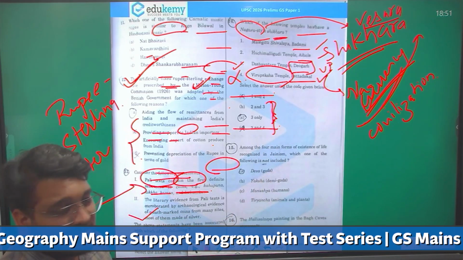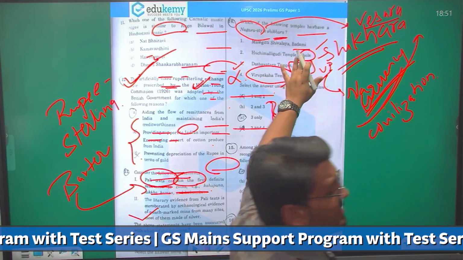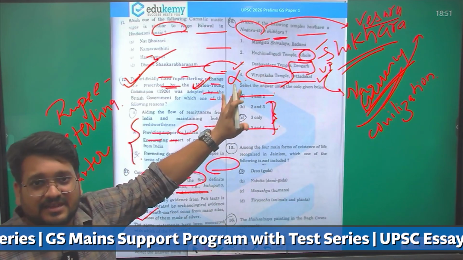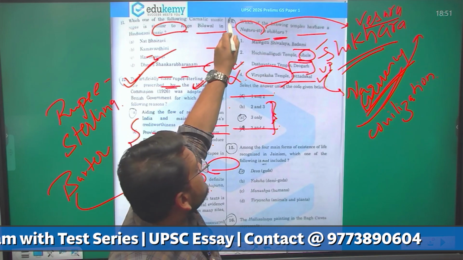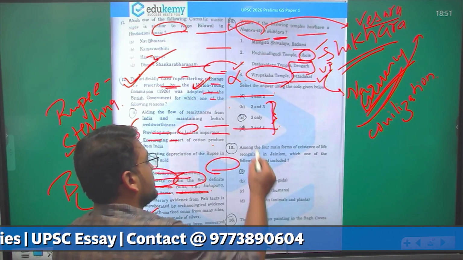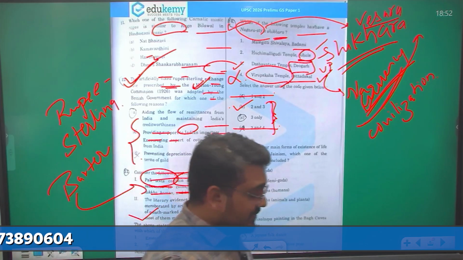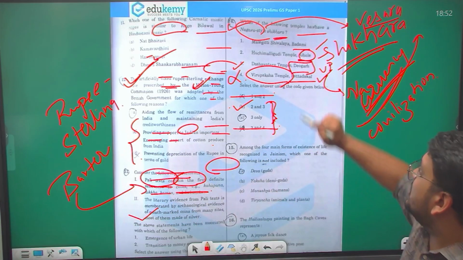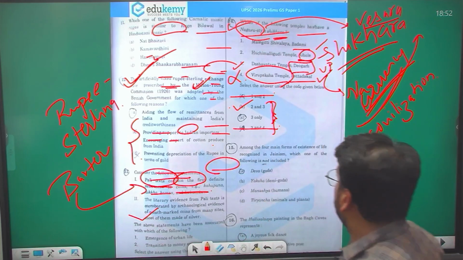But the interesting fact here is that even though Aihole is a Chalukyan style architecture, that is Vesara style, it has a prominent Nagara style Shikhara over here. So answer here is B, 2 and 3. UPSC has played a neat trick over here of asking about Nagara Shikhara and not just Nagara style.